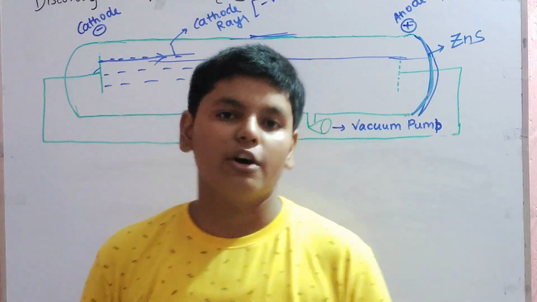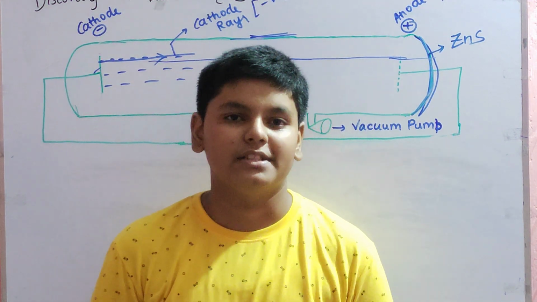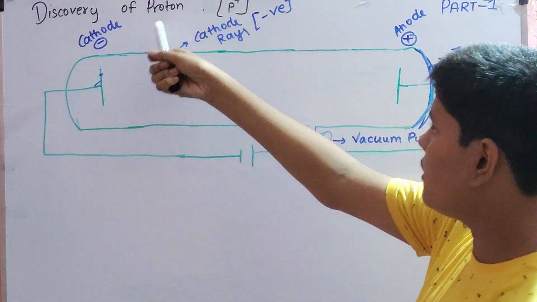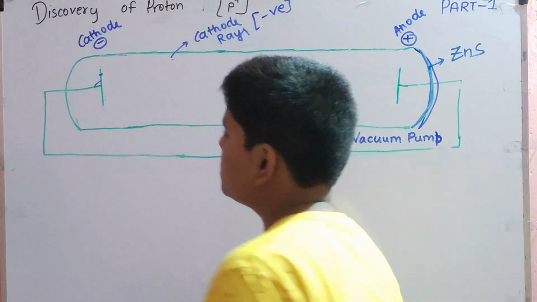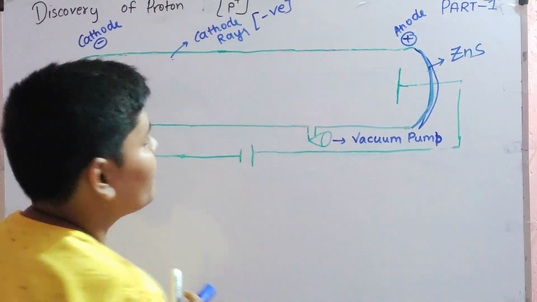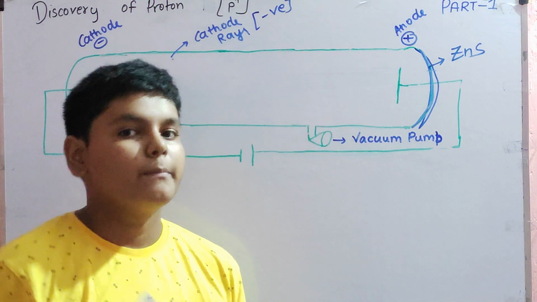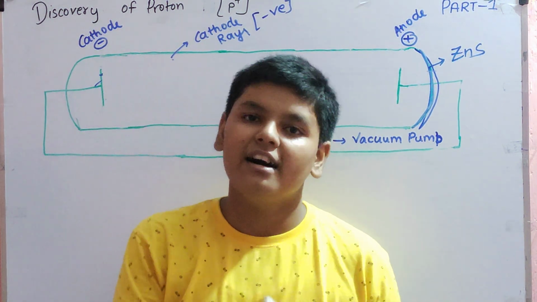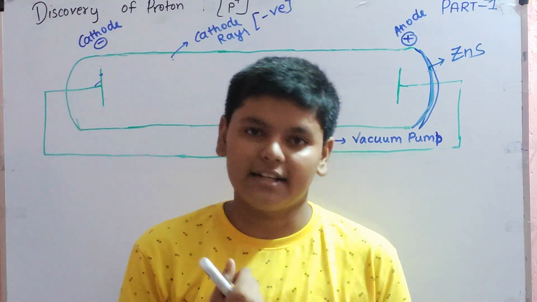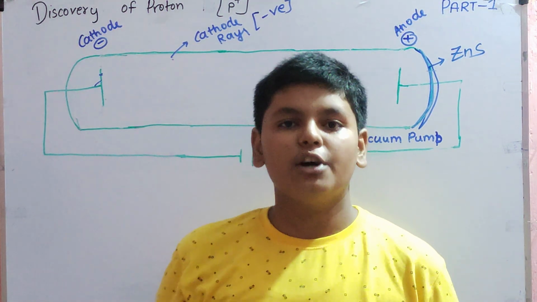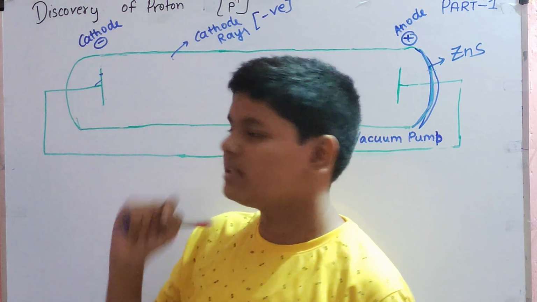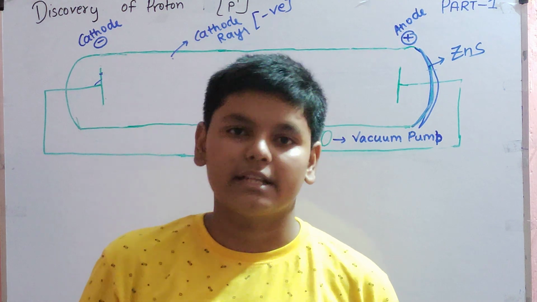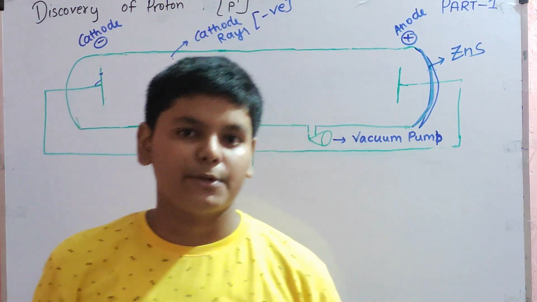Let us see the discovery of the proton, which is P⁺. This experiment was also done with the help of the discharge tube, because if someone tries something and it becomes successful, other people also start trying it. J.J. Thomson used this discharge tube and found one subatomic particle. He also said there is another subatomic particle.